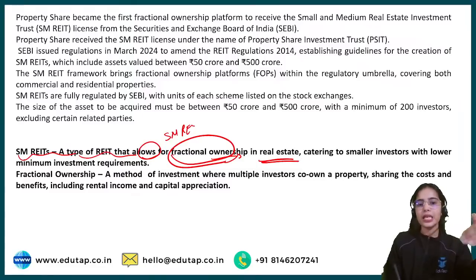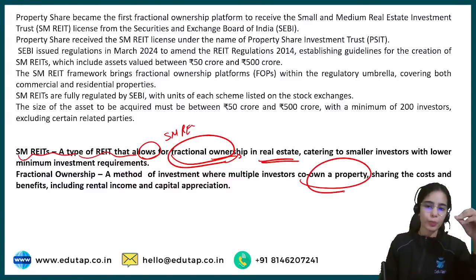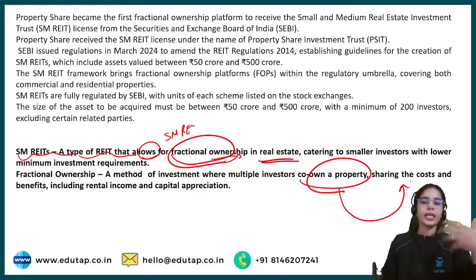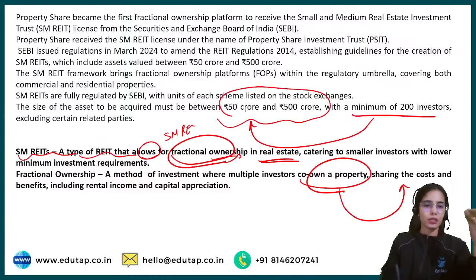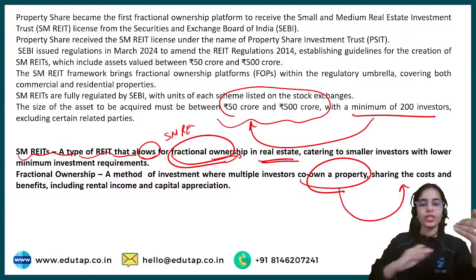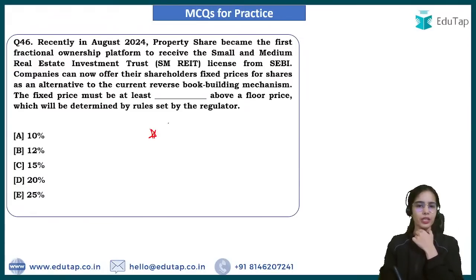Fractional ownership means that the ownership of a real estate property or building is with multiple investors, that they co-own the property and share the costs and the benefits. So that is the basic idea. In the small and medium REIT, there should be a minimum of 200 investors and the asset that they are acquiring should be within 50 crores to 500 crores. Now another question from the small and medium REIT.